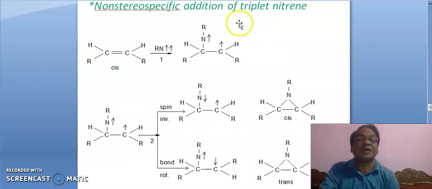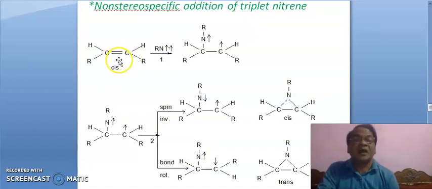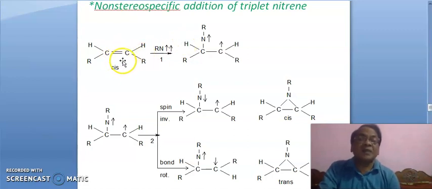Non-stereospecific addition of triplet nitrene. Here, this pi bond breaks in this fashion and this triplet nitrene will add to either of the two carbon atoms. Suppose this triplet nitrene adds to this carbon. Both the electrons of triplet nitrene are clockwise, therefore one clockwise and it is anti-clockwise.